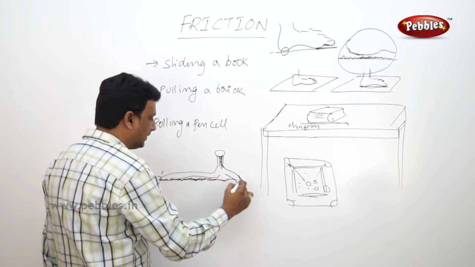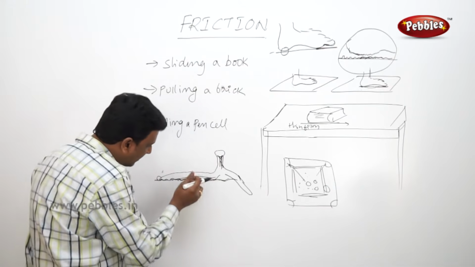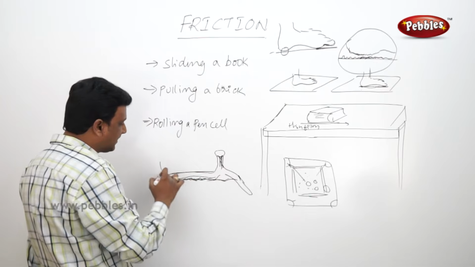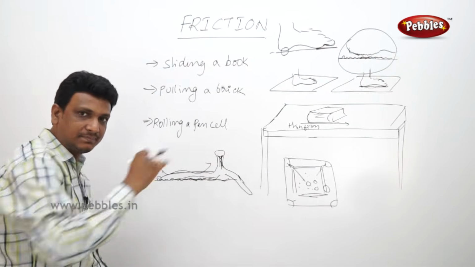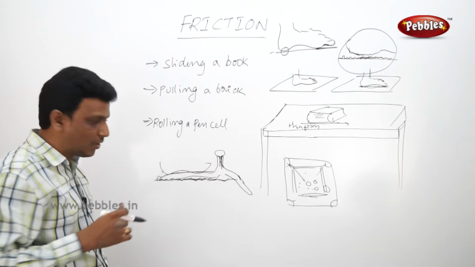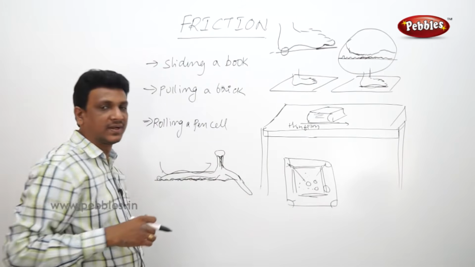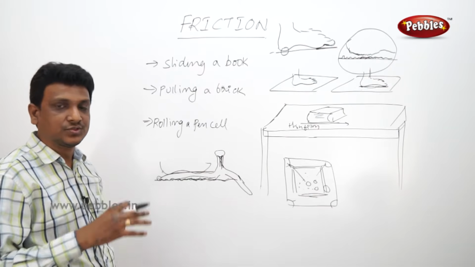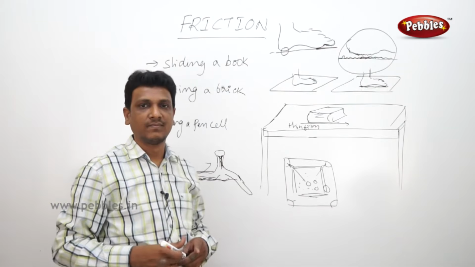This is a banana peel. When this banana peel falls on the irregularities, the banana surface is smooth. If somebody keeps their feet here, they will slip, because the rough surface is made smooth by the banana peel. That is the reason. So the surface is very important.